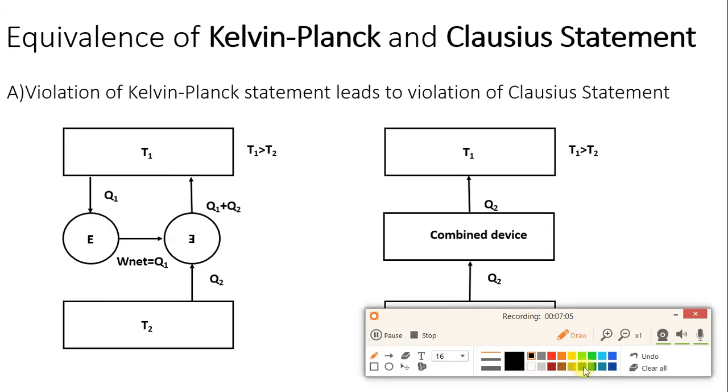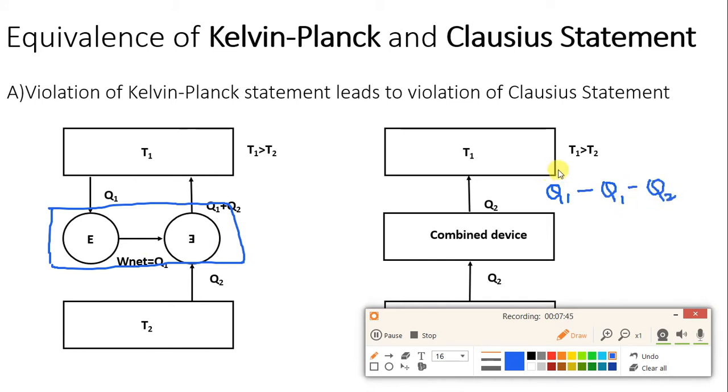If we combine the device over here, on the bottom side the heat is Q2, so it will remain as it is. This W is inside the combined device, so it will not be shown. The heat entering is Q1, and the heat leaving is Q1 plus Q2, so it will be minus Q1 minus Q2. Why negative? Because heat is leaving the combined device.